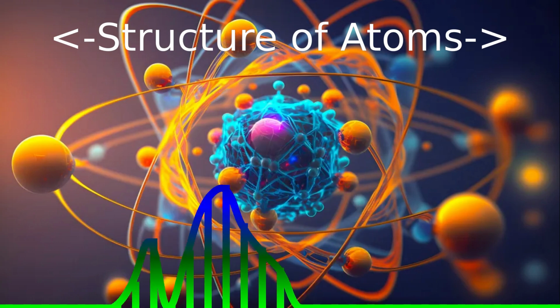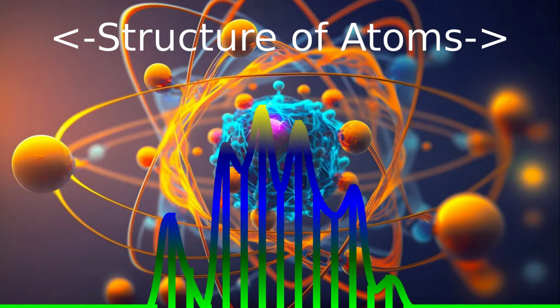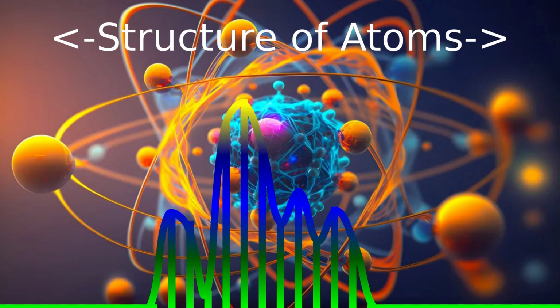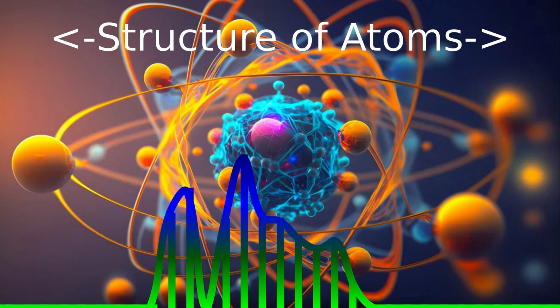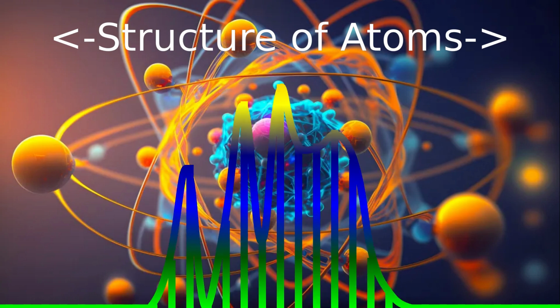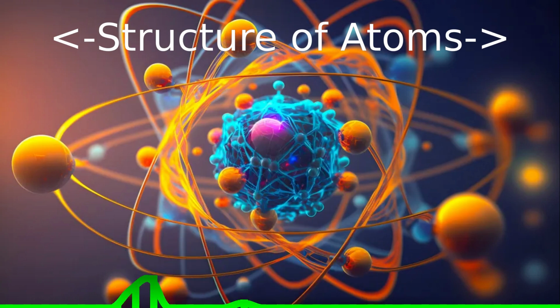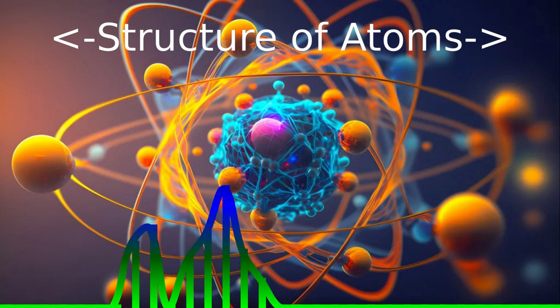Structure of atoms. Mainly, there are three models of atoms available to look at. First, Thomson's model of atom. Second, Rutherford's model of atom, and third, Bohr's model of atom. Let's start with Thomson's model of atom.